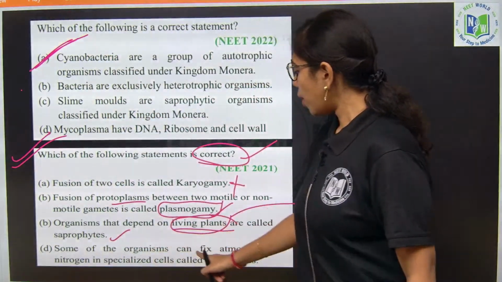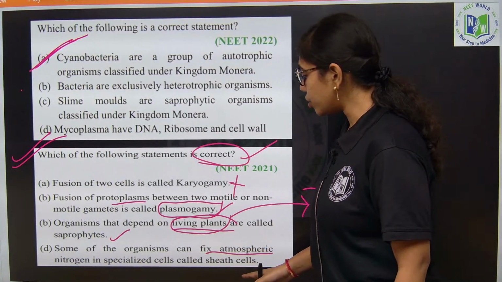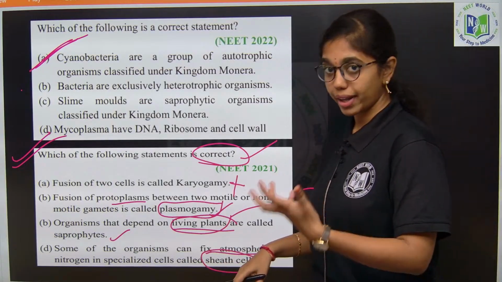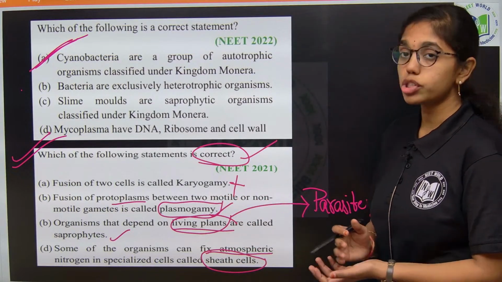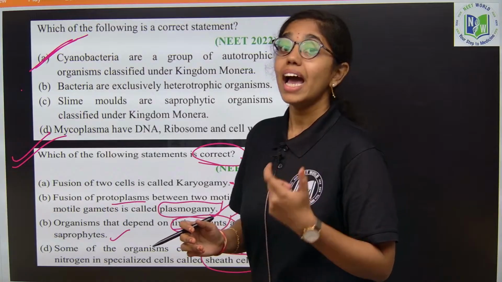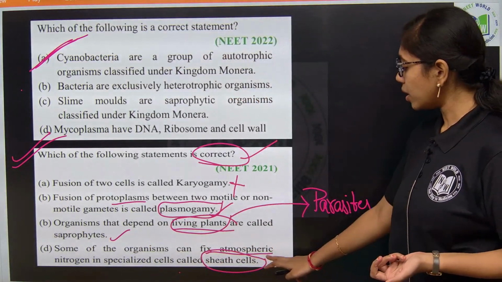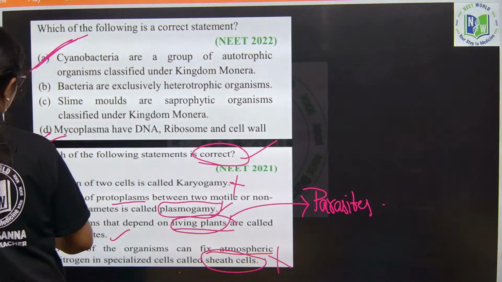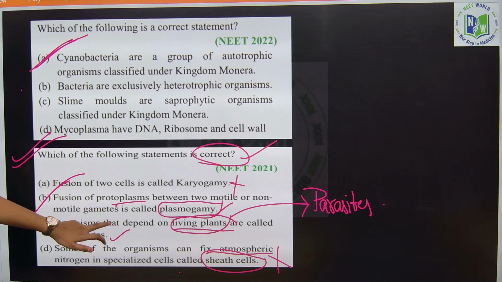Some organisms can fix atmospheric nitrogen in specialized cells called sheath cells. No, some organisms, for example cyanobacteria or blue-green algae, can fix atmospheric nitrogen in specialized cells like heterocysts, not sheath cells. So here what is the right answer? Option B will be the right answer, that is, fusion of protoplasms between two motile and non-motile gametes is called plasmogamy.